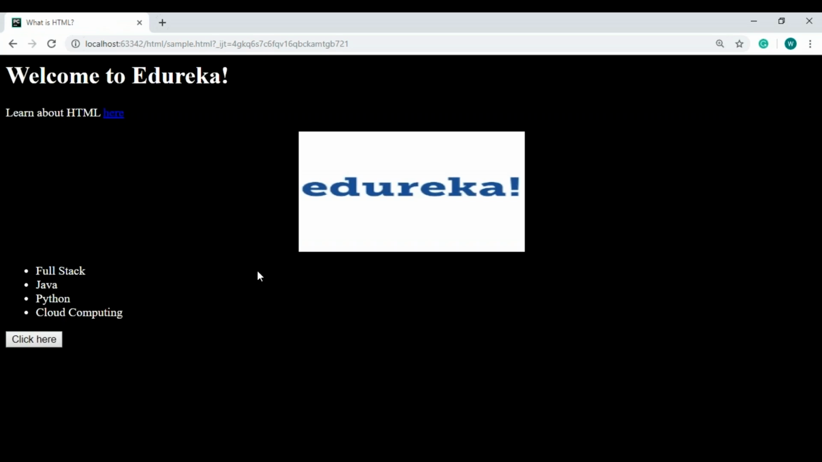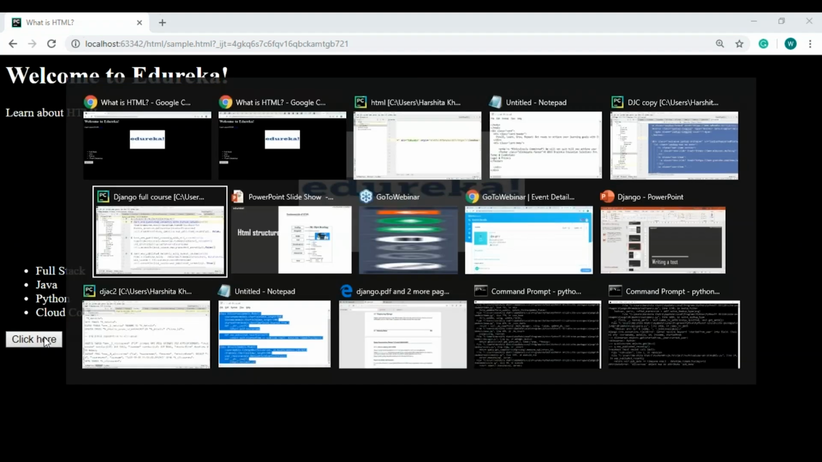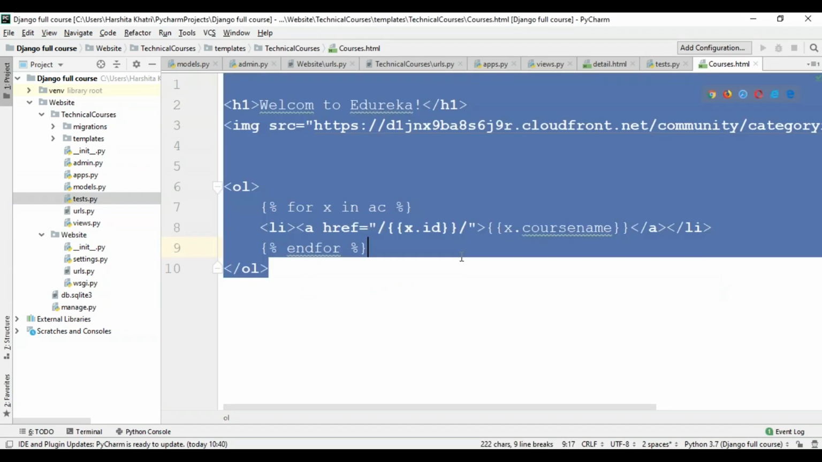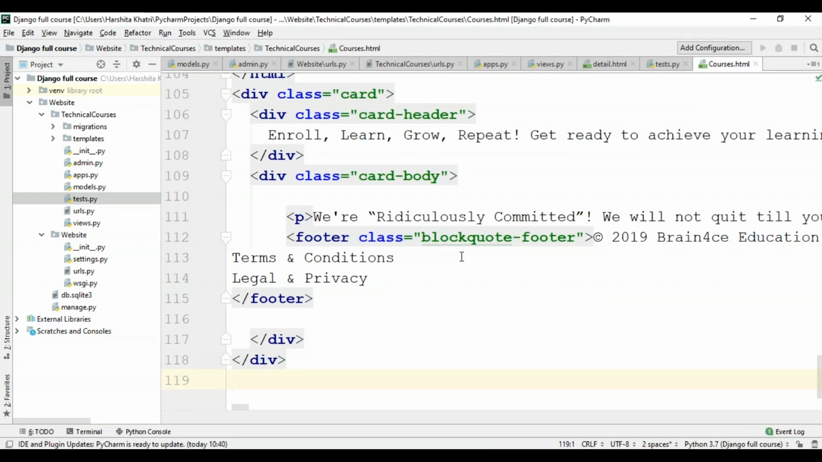Okay, so here it is. I have a black background, I have a white font color, I have an image, and I also have created a button which I've not linked to anything. So now let's get back to our project. Over here, to design my courses.html page, I've already created some HTML. I'll just copy paste that code over here, and I'll save this, and I'll rerun my development server.